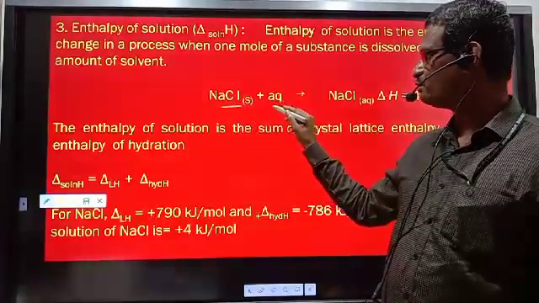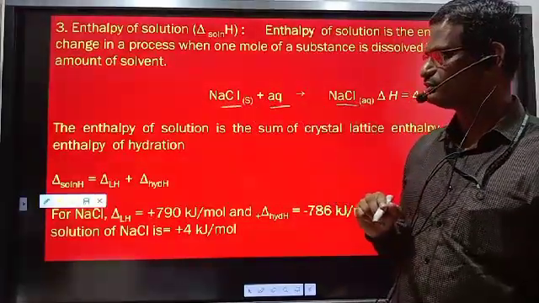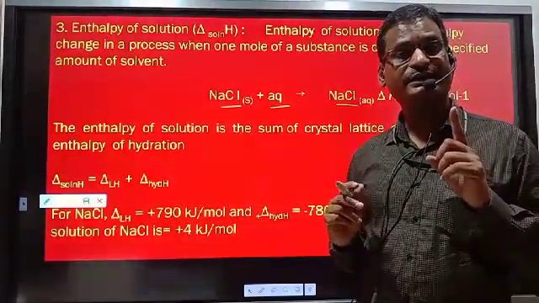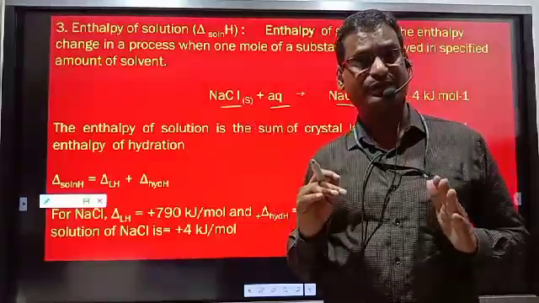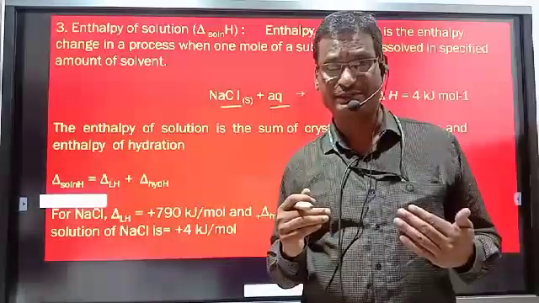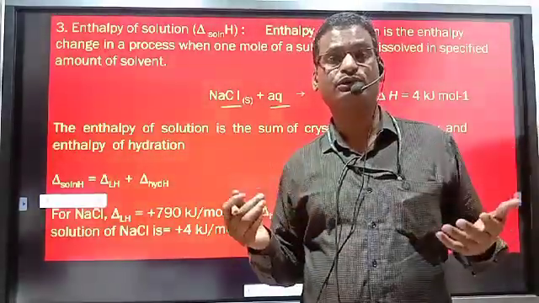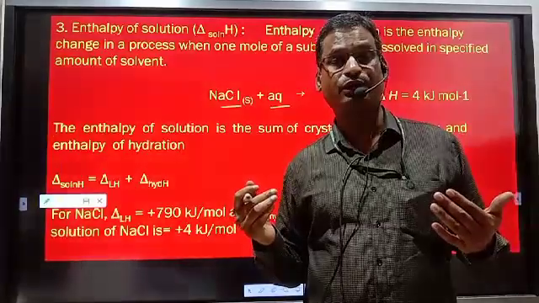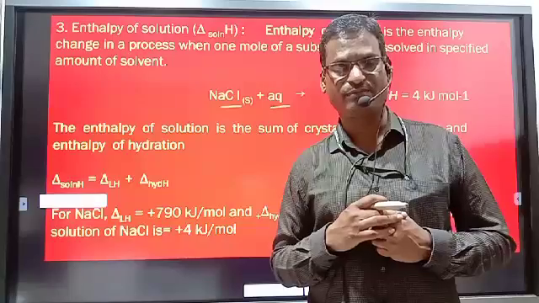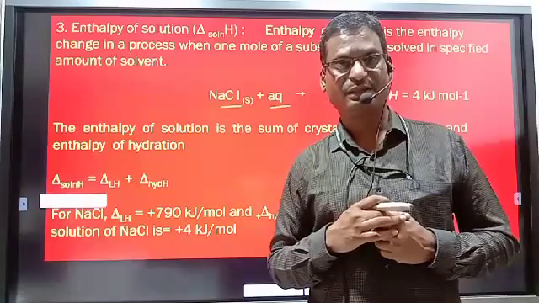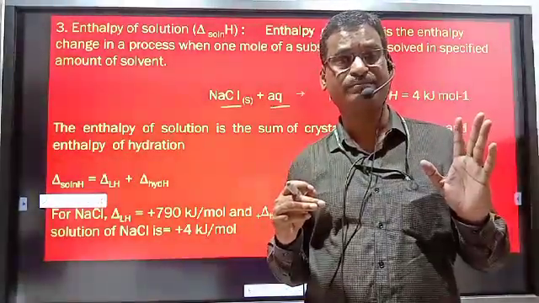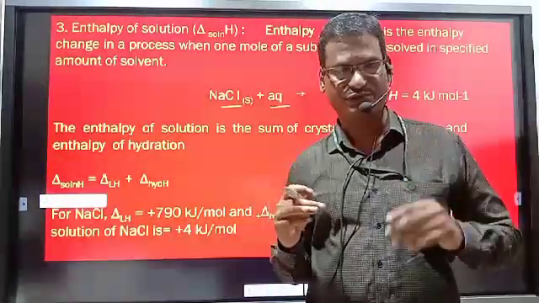Whenever NaCl is added to water to form NaCl aqueous solution, the first step is the conversion of NaCl into Na plus and Cl minus ions, breaking of bond. That is an endothermic change, absorption of energy takes place, known as solute-solute interaction. Na plus and Cl minus ions are obtained by breaking of the bond. That is known as crystal lattice enthalpy. Crystal lattice enthalpy is an endothermic, positive change.